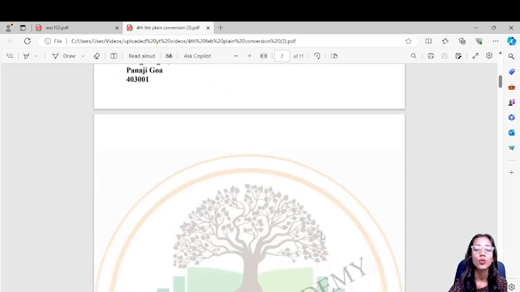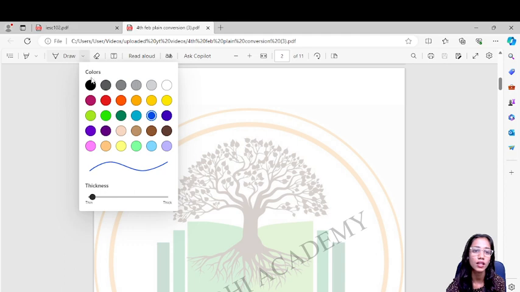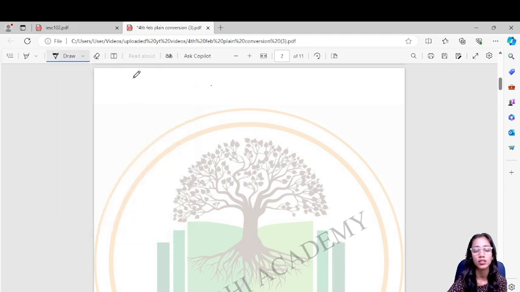When we talk about physical and chemical changes, we have also learned about this in our previous classes: what is a physical change and what is a chemical change. Before going to changes, first look at the physical and chemical properties.